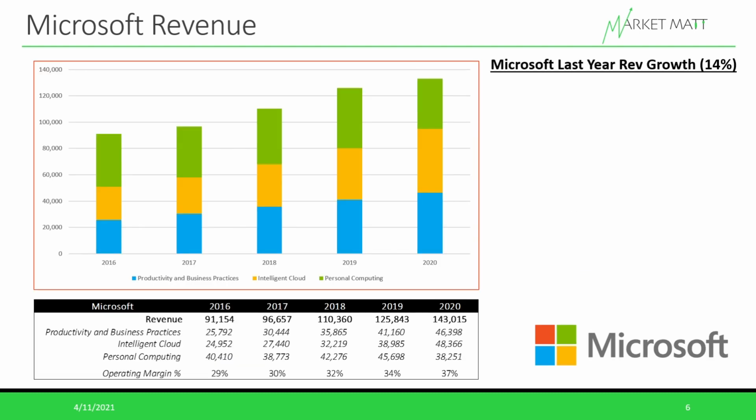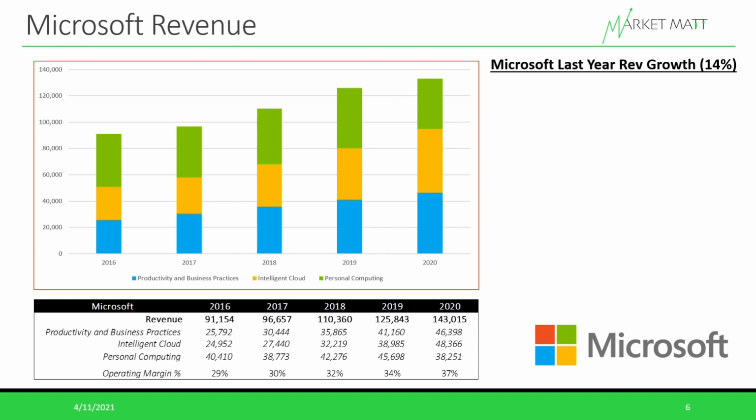On this slide, I have Microsoft's revenue growth from 2016 to 2020 split out by its different segments. In 2016, Microsoft's revenue was about $91.1 billion, and now in 2020, it's grown all the way to $143 billion. So Microsoft has been doing a good job of growing its top line.